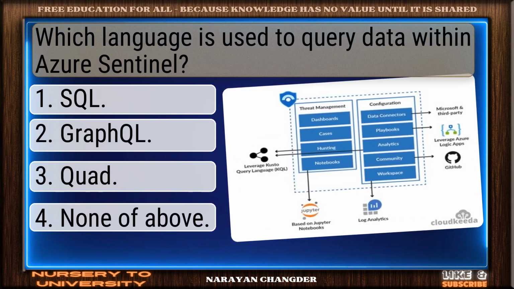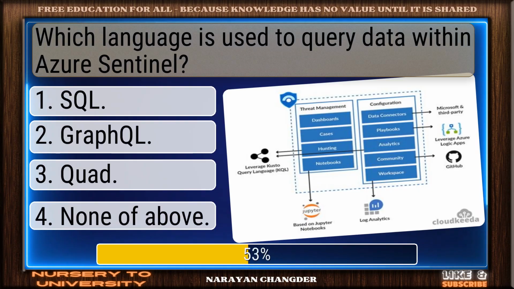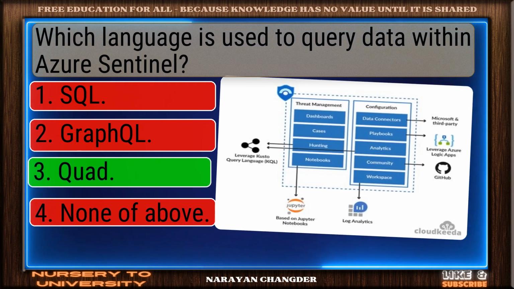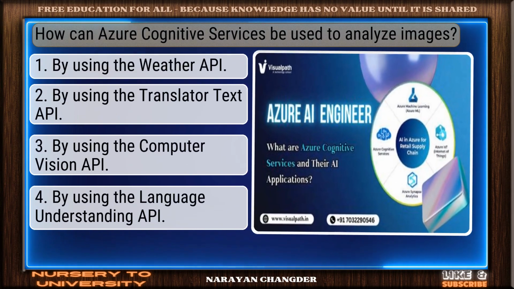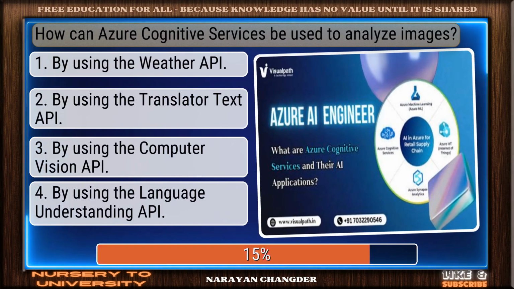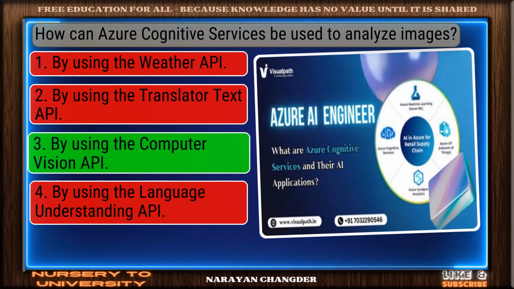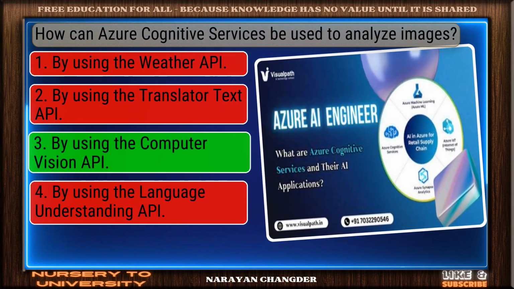Question number 25. Which language is used to query data within Azure Sentinel? Well reasoned. KQL is the correct choice. Question number 26. How can Azure Cognitive Services be used to analyze images? You got it. Your choice, by using the Computer Vision API, is right.